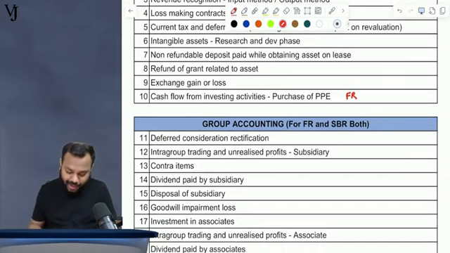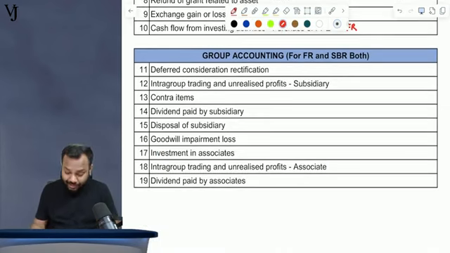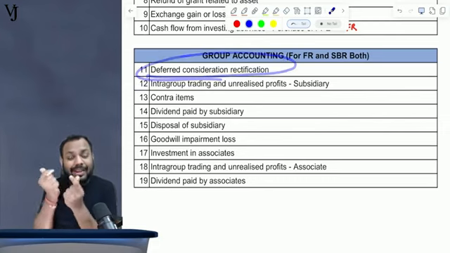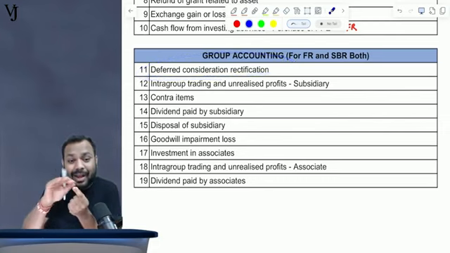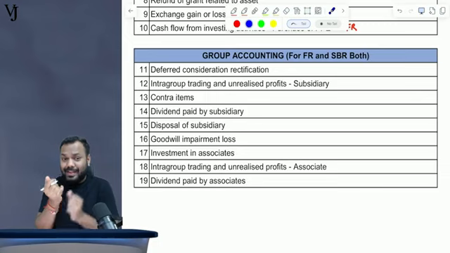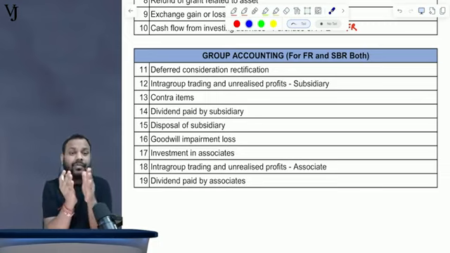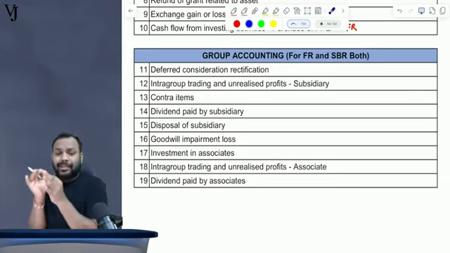Now, from a group accounting perspective, deferred consideration rectification. Generally, we see students missing out on the unwinding of the deferred consideration. So we'll discuss each and everything from the perspective of consolidated SOFP and consolidated P&L. Each and everything will be discussed.